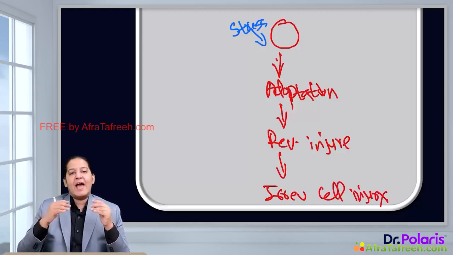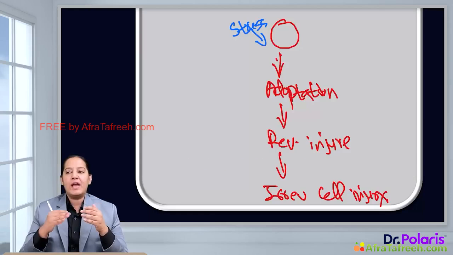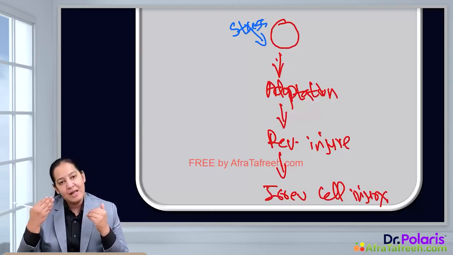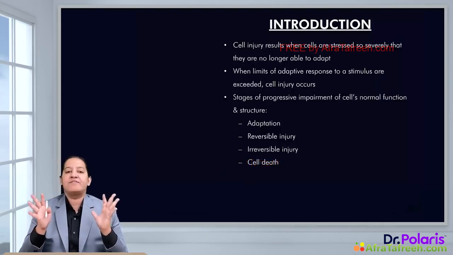So we can say adaptations, reversible cell injury and irreversible cell injury are the stages of progressive impairment of cell structure and function. So same thing. So how will you define cell adaptations?